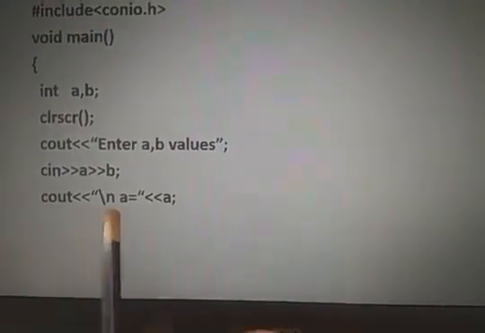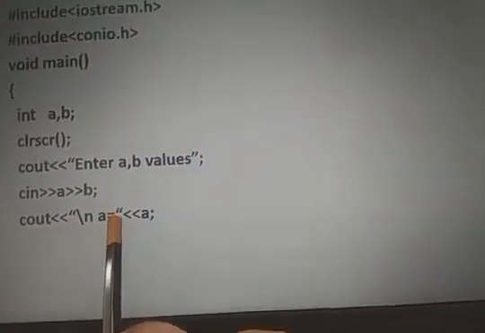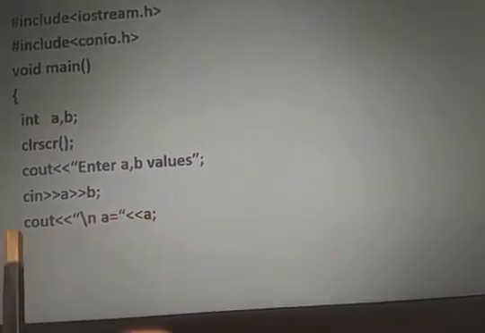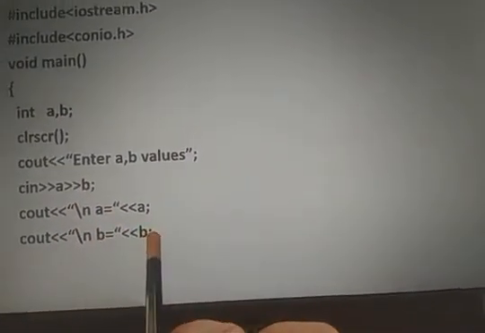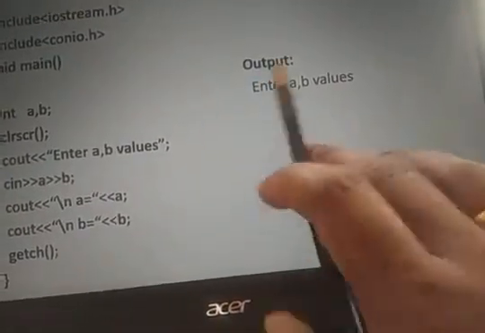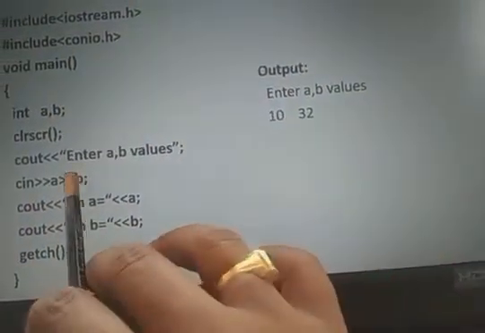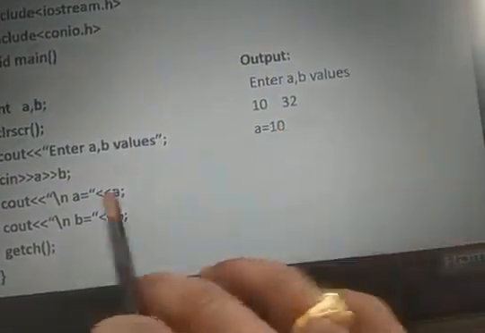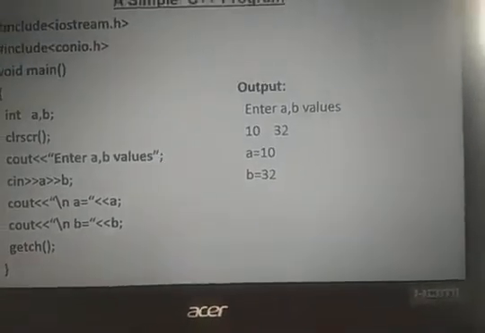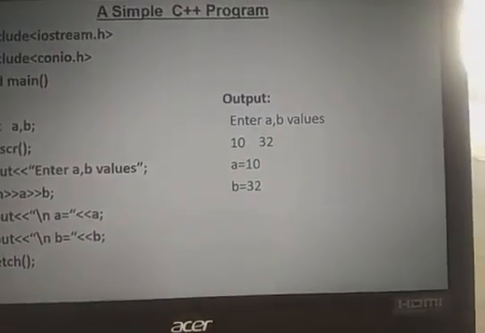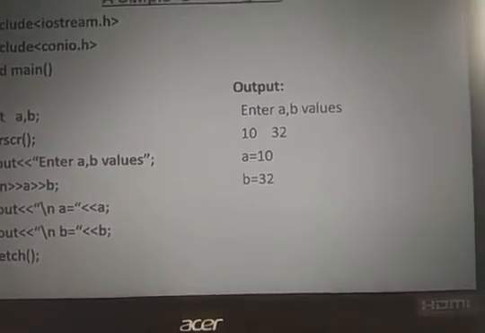Then cout new line. The text 'a equals' will be displayed, then the a value. The text 'b equals' will be displayed, then the b value. Then getch, and then you can see the output. Enter a, b values. I'm giving some values: 10 will be copied to a, 32 will be copied to b. A equals 10, b equals 32. This is the simple introduction to the C++ programming language.